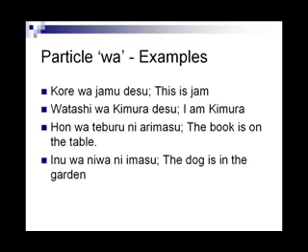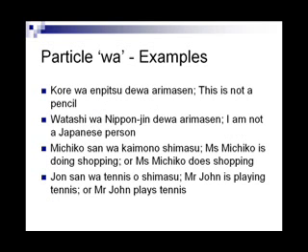Inu wa niwa ni imasu. The dog is in the garden. Niwa ni imasu is a location statement about the subject dog. Here are some more examples.